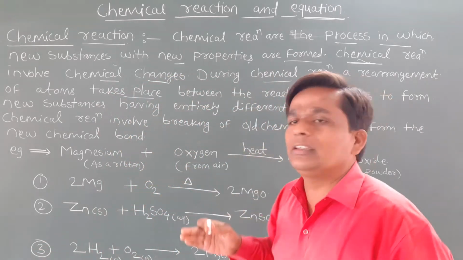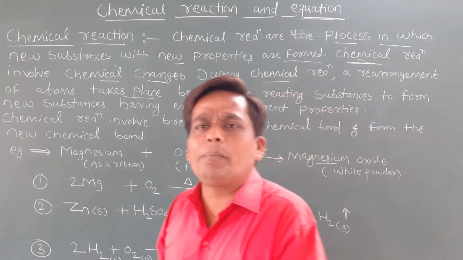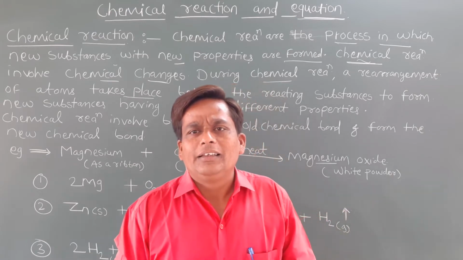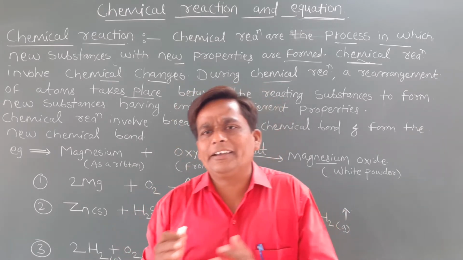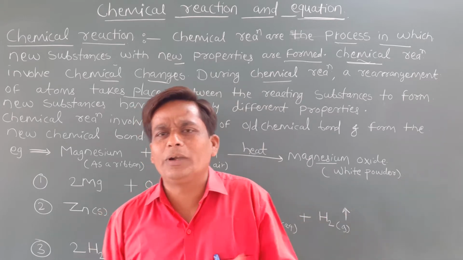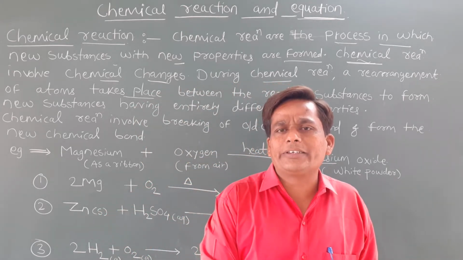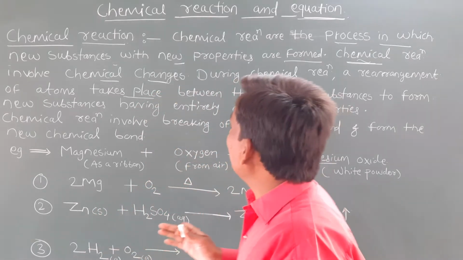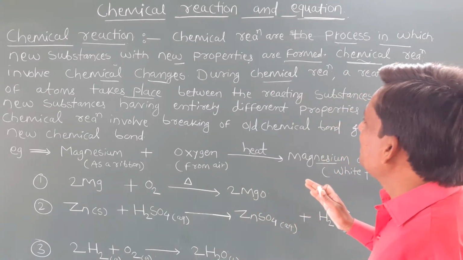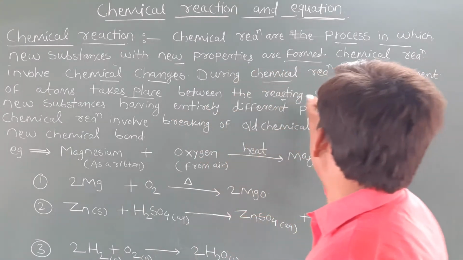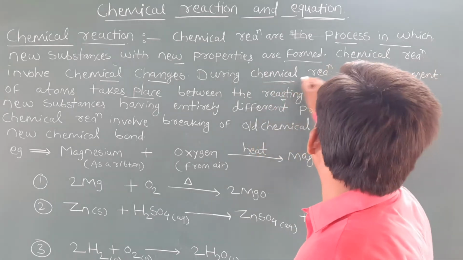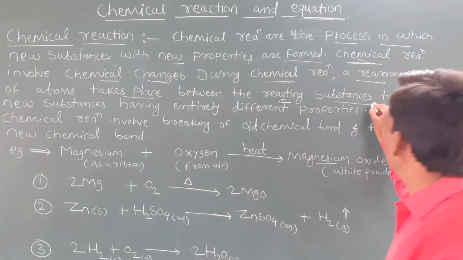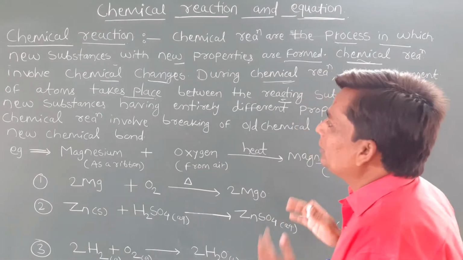We can recall the law of conservation of mass. During any chemical reaction, mass can neither be created nor destroyed, but one form of mass can be converted into another form. It may be a rearrangement reaction, a substitution reaction, or an addition reaction, whatever reaction takes place. We already discussed that law in 9th standard. So there is a rearrangement of atoms between the reacting substances. If you react two substances, a rearrangement takes place.